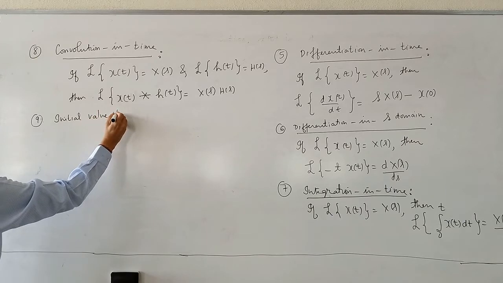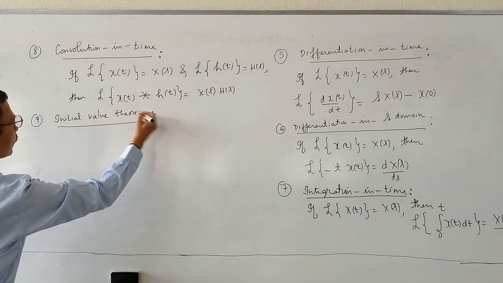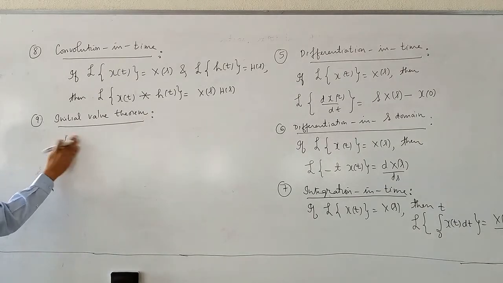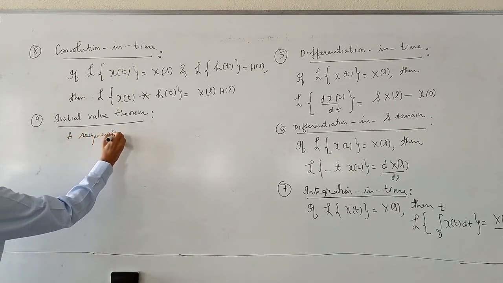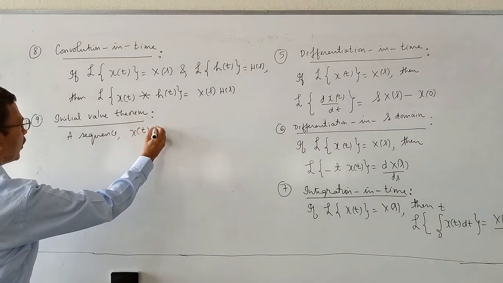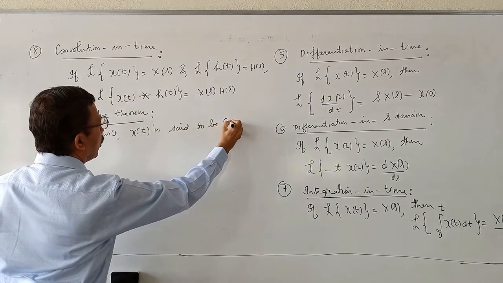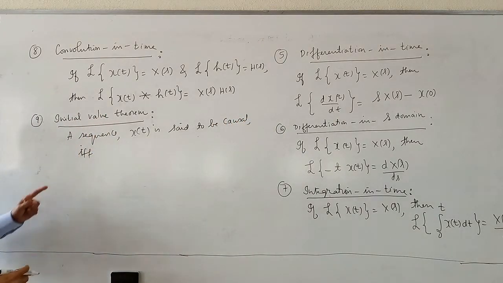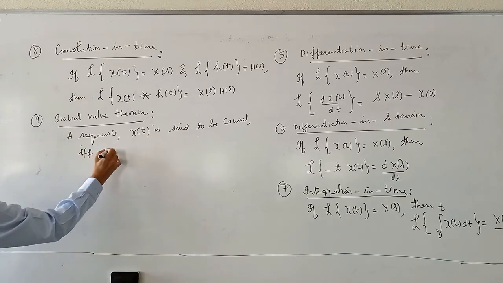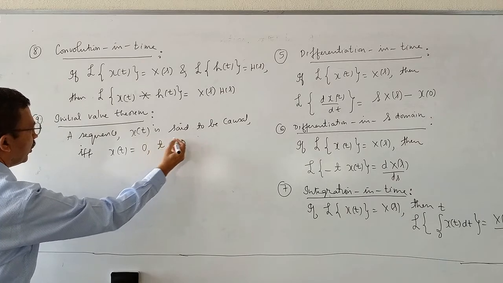Initial value theorem. See, we define what is called a causal sequence. What is a causal sequence? A sequence x of t is said to be causal if and only if, you write IFF, it means if and only if, x of t equals 0 for t less than 0.